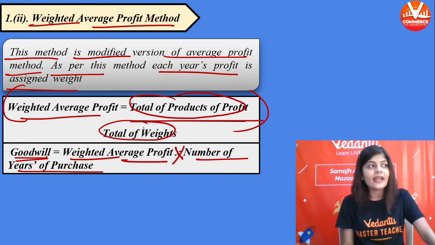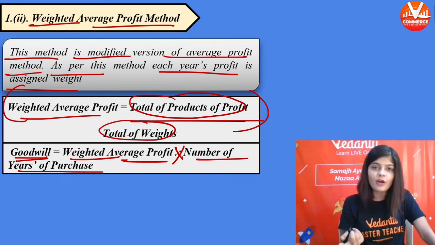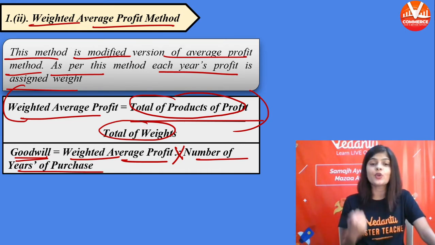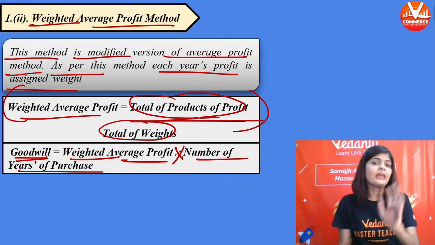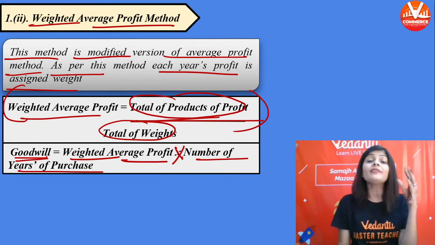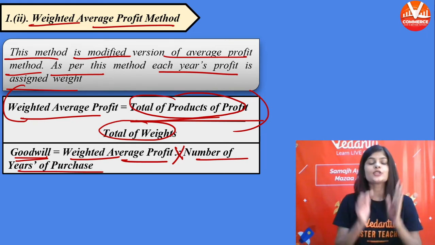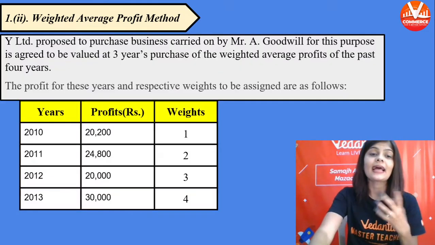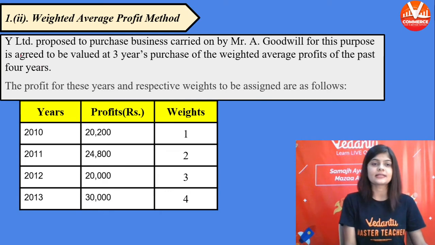We will divide the total of product by the total of weights. तो टोटल ऑफ प्रोडक्ट को डिवाइड कर देना है हमें टोटल वेट से. How will we find this total of product and total of weights? So let's see how you will do this. Let's see a question for this.